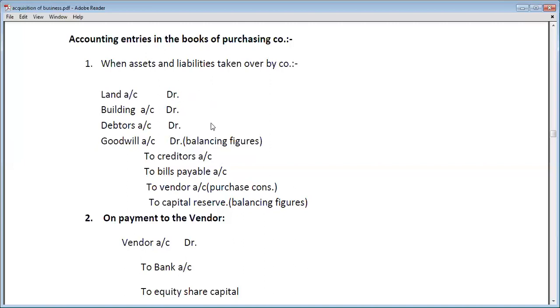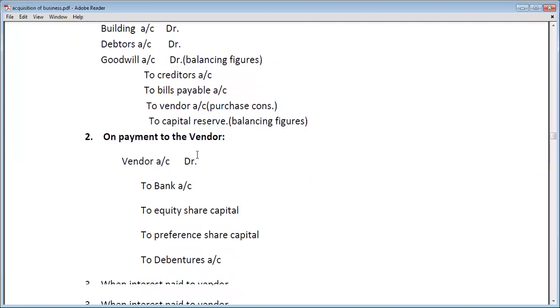If we find any balancing figure, that is, if the credit side is greater than the debit side, then goodwill account will be debited with the balancing figure. And if the debit side is greater than the credit side, then we will credit the capital reserve account with the amount of the balancing figure. Okay, so when credit side is greater than debit side, goodwill account is debited, and when debit side is greater than credit side, capital reserve account is credited.